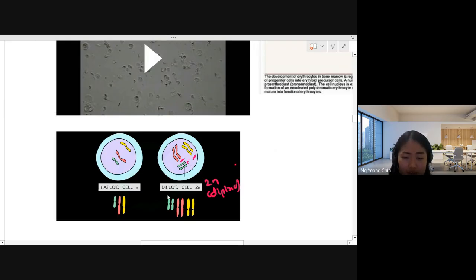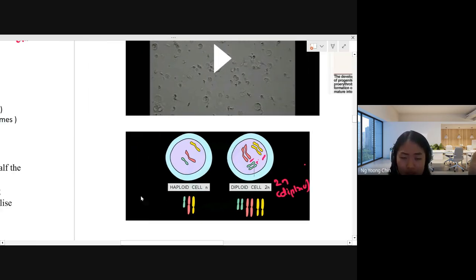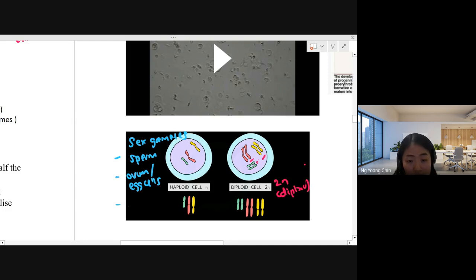Haploid cells belong to the sex gamete cells. Sex gametes usually belong to the haploid cell. Examples of sex gametes are sperm, ovum or egg cell, and also the pollen grain.